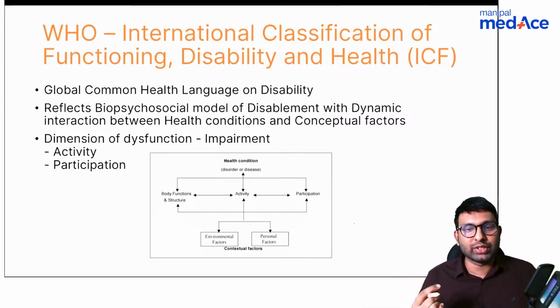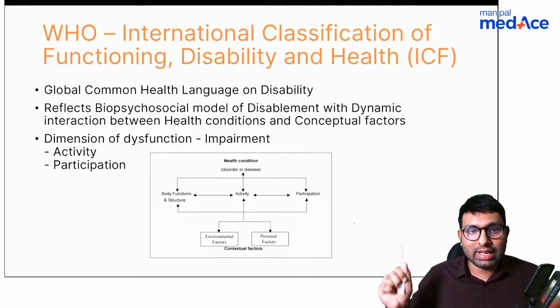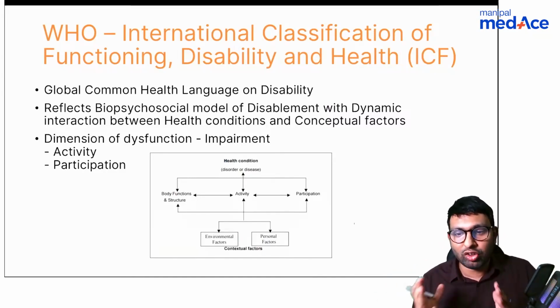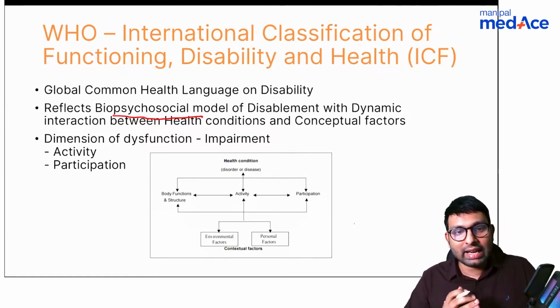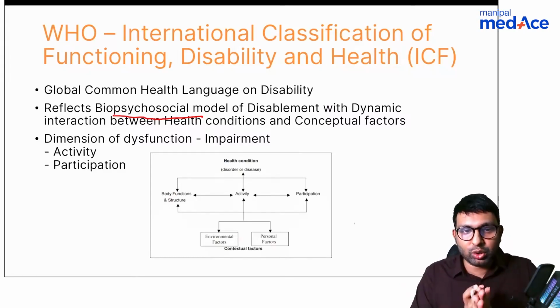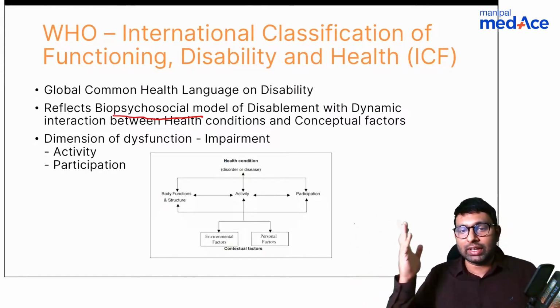He'll still have some pain physically and environmentally, and that is why disability has another definition, which is properly defined by the WHO model, that is the ICF model, the International Classification of Functioning, Disability and Health, which says that health is multicentric. It has a lot of parameters in it. It reflects the biopsychosocial model, which is based on disability and its dynamic interaction with contextual factors and health conditions. It also takes into account the activity and participation of the patient. Now, after a fracture is healed, the patient will not be very active in society. He'll still need some time, and that is why he still has some amount of disability, which a PMR physician mainly treats.